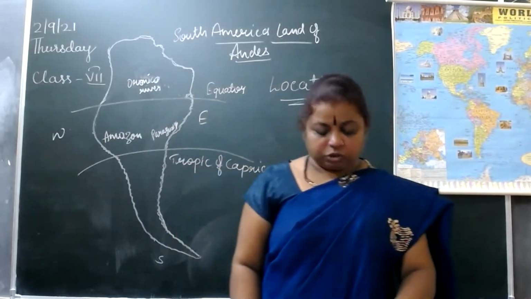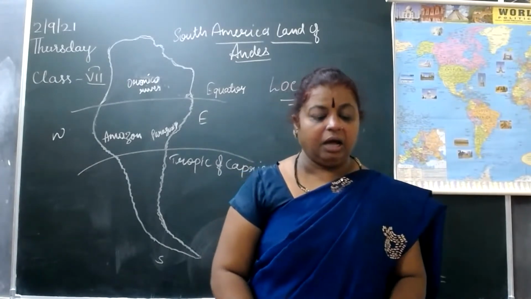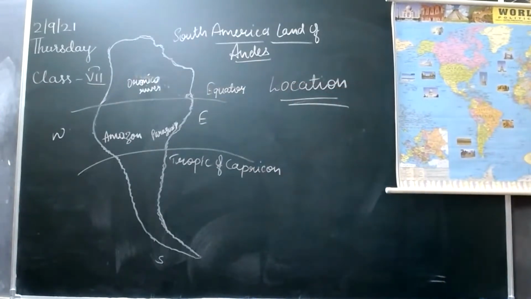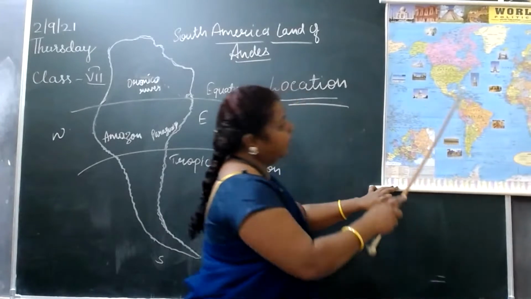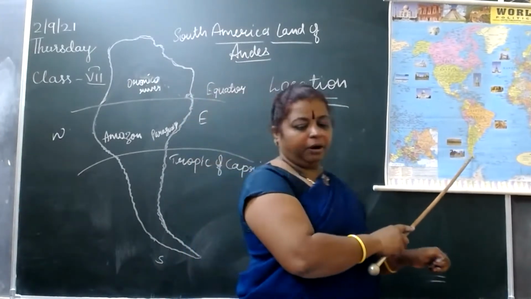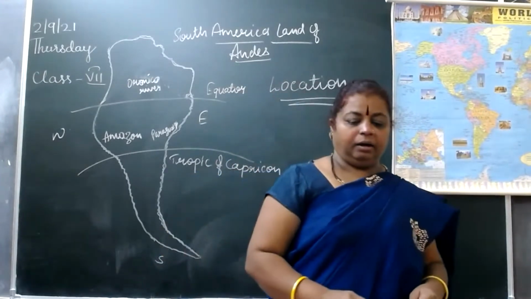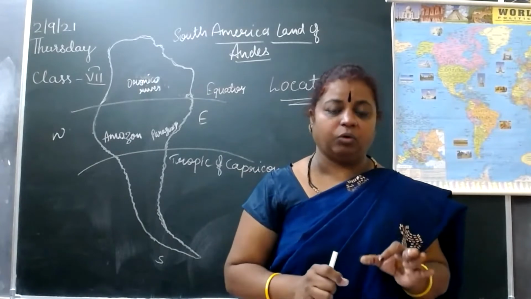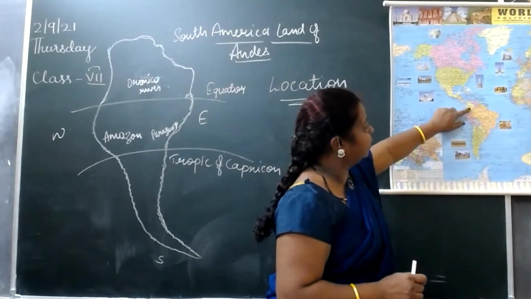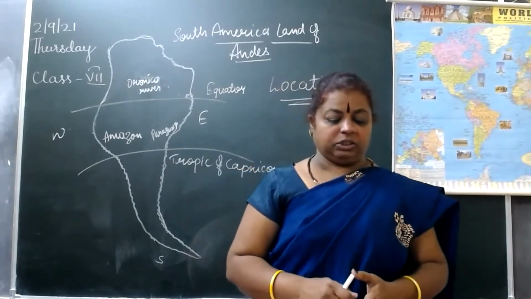The continent lies mainly in the southern hemisphere, and a small portion is found in the northern hemisphere. You can see a small portion here.